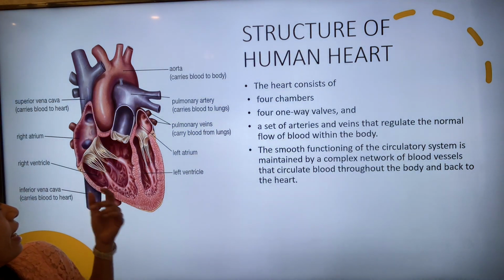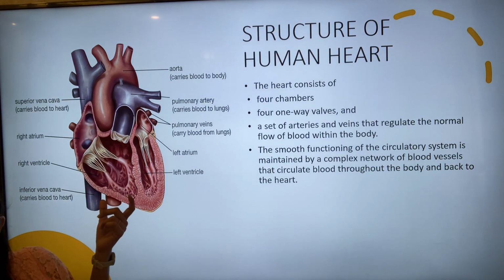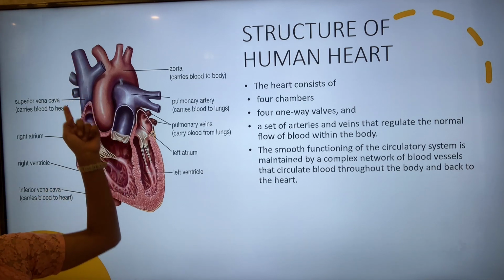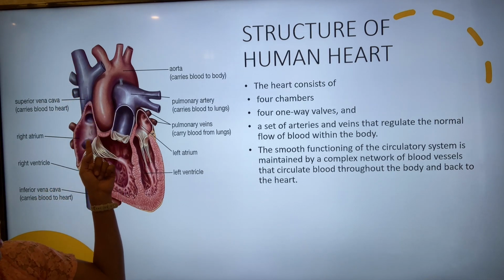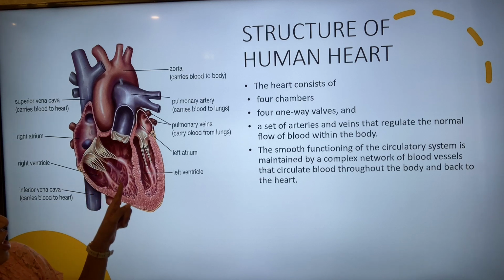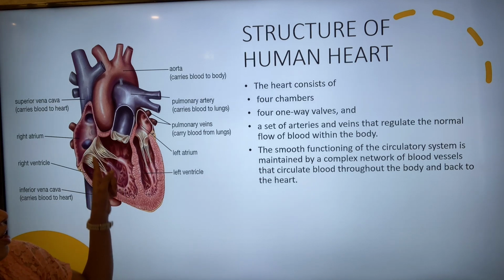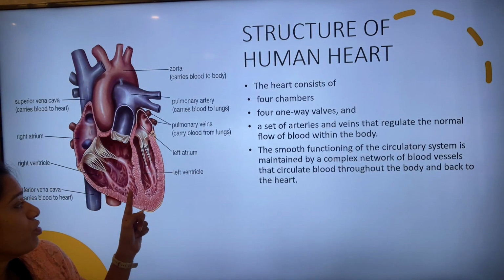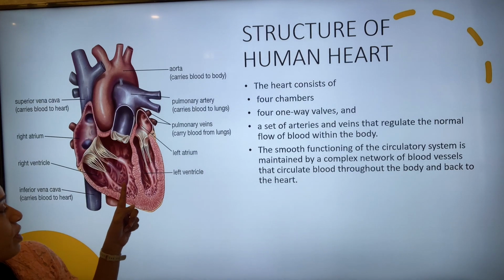Next, the deoxygenated blood from the inferior and the superior vena cava enters into the right atrium and it moves into the right ventricle through the tricuspid valve. See here, three are there. So it is a tricuspid valve and moves to the right ventricle.